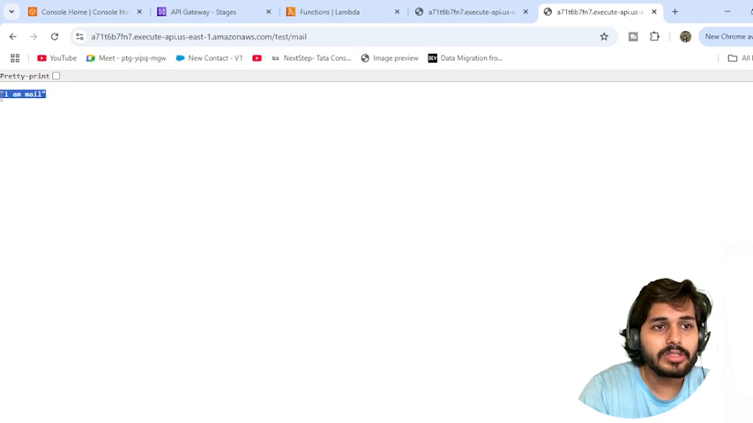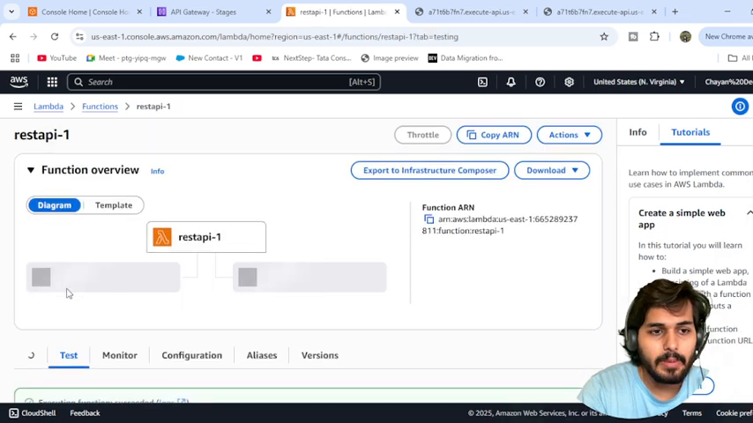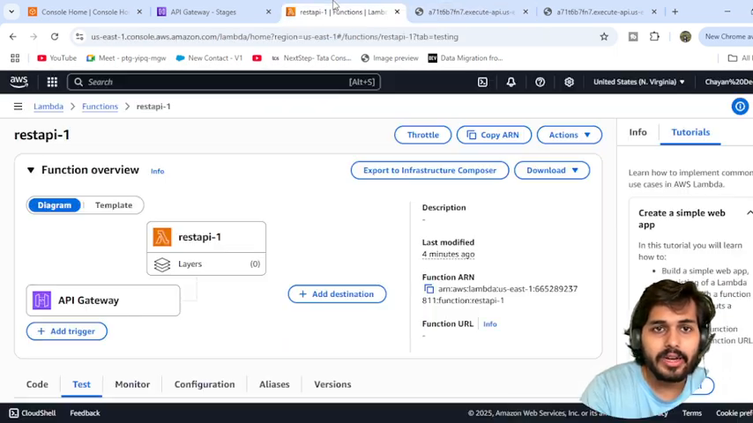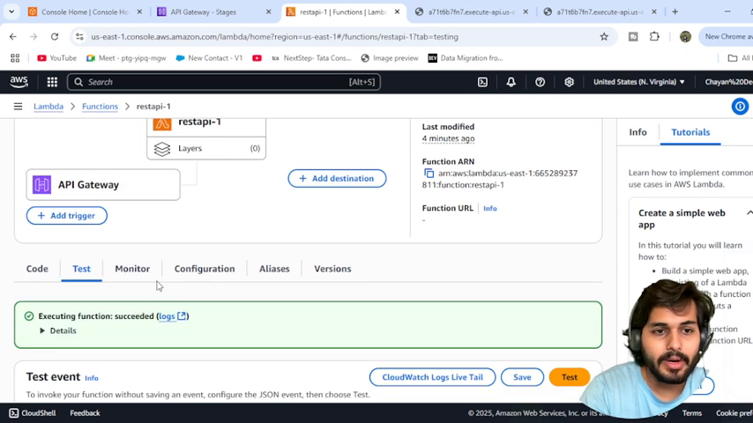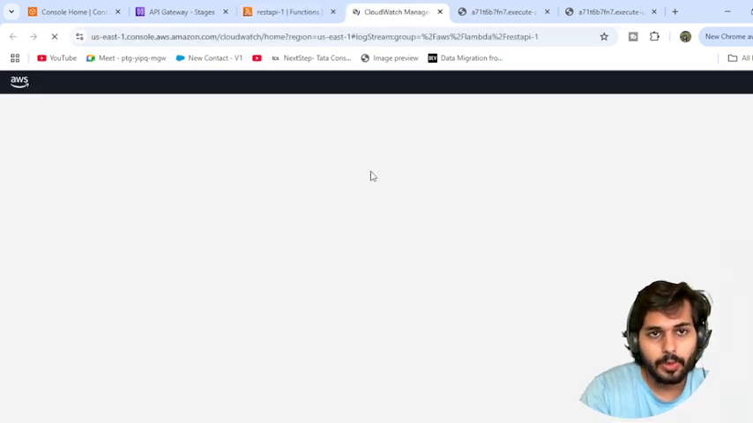Now, if you want to check how logging and monitoring generally work, you can come over here and open this REST API one. Here you can check it out. Once we have integrated this with the API Gateway, you get the monitoring, or you can check the CloudWatch logs also.